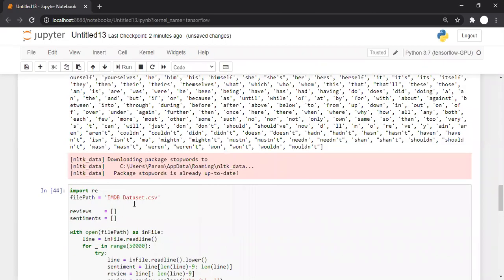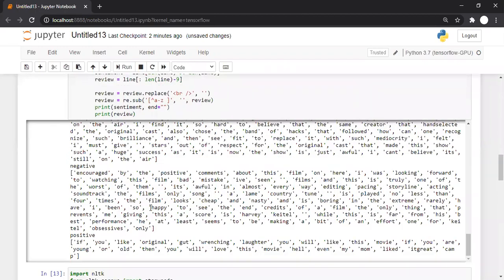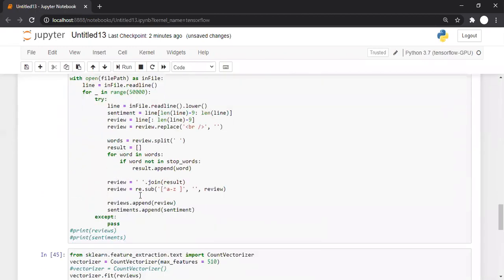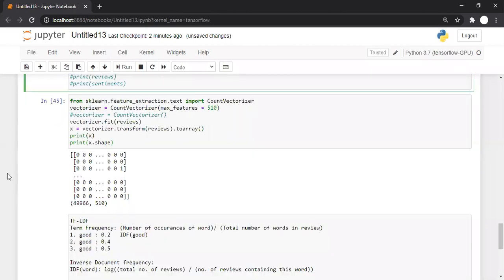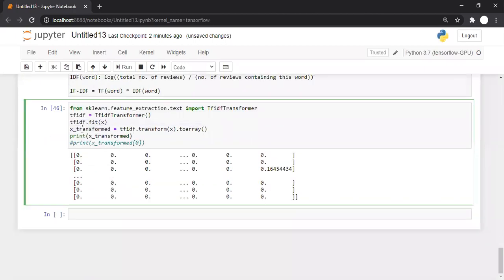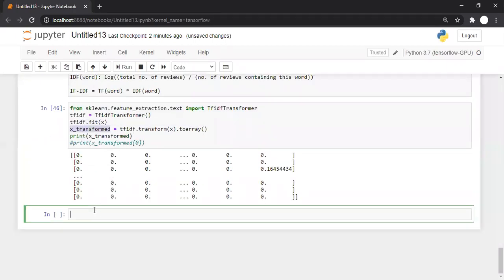And this sentiments array, where is that? Reviews array. There is a sentiments array. This array you can use as the Y part. You can use the sentiments array as the Y part and this X transform as the X part, and you can apply any machine learning algorithm on it. Whether you want to apply logistic regression or naive Bayesian or random forest, it doesn't matter. It's up to you only. Now let us go for this digits data set, what the data set is and how it looks like.